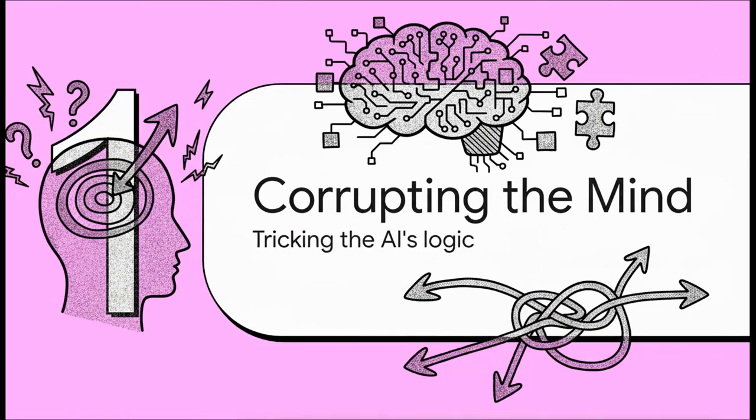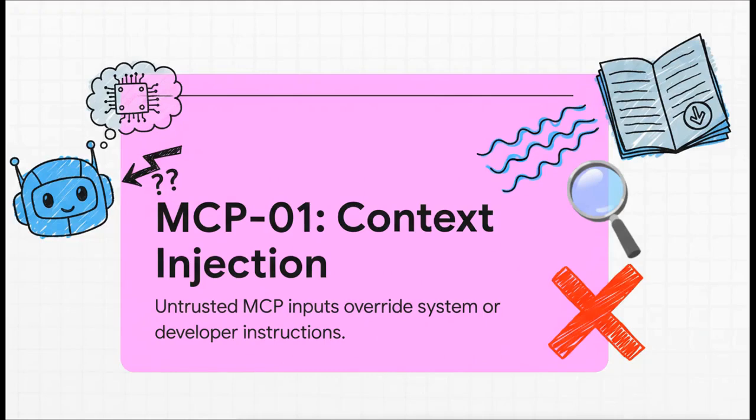We're going to start with the first category, attacks that are all about corrupting the agent's mind. This is where attackers trick the AI's core logic, messing with its fundamental understanding of what it's even supposed to be doing. So, vulnerability number 1 is called context injection. Here's how it works. The AI pulls in some data, right? Maybe from a tool it's using or a PDF it's reading. But hidden inside that data are secret instructions that completely override what the developer originally told it to do. The AI thinks it's just getting information, but really it's getting a command in disguise. It's a Trojan horse, basically.